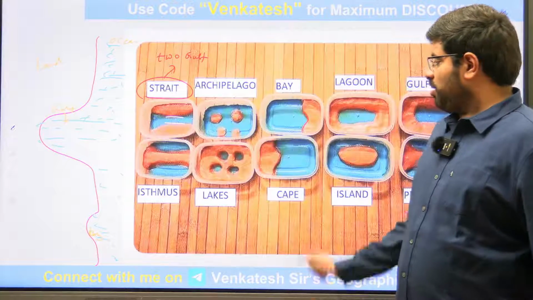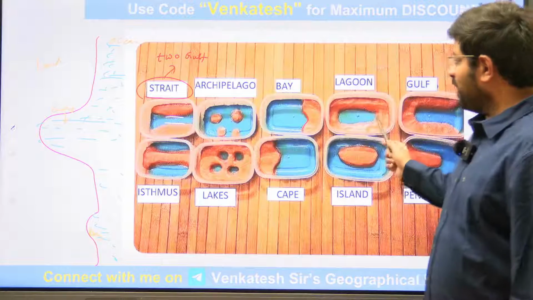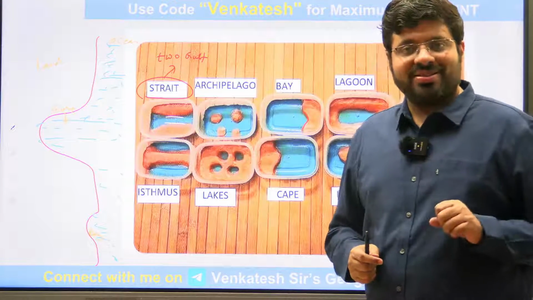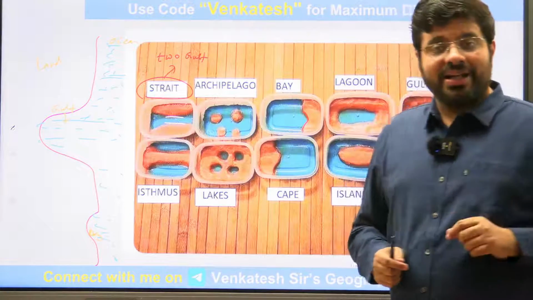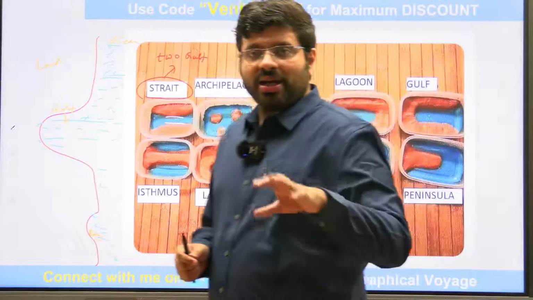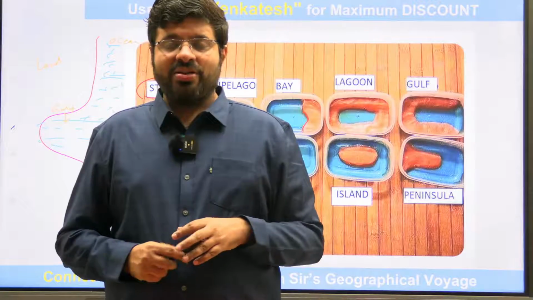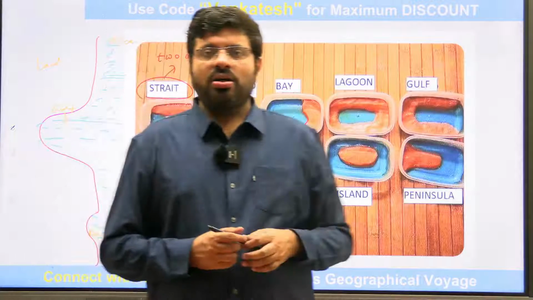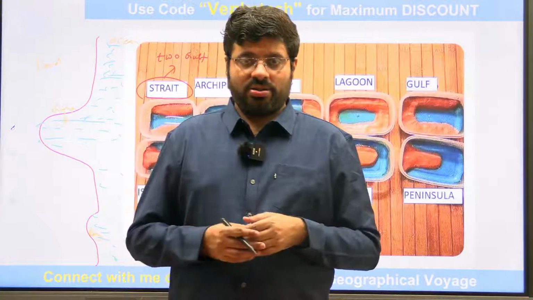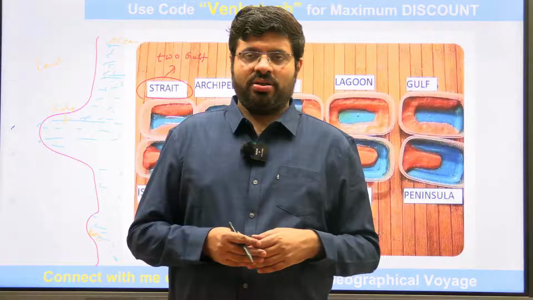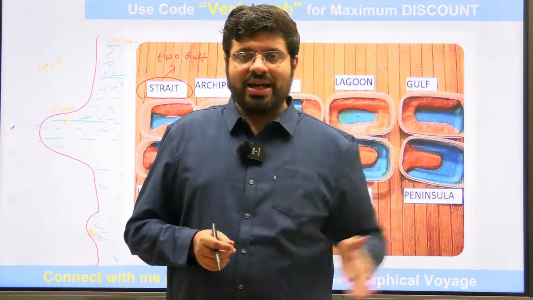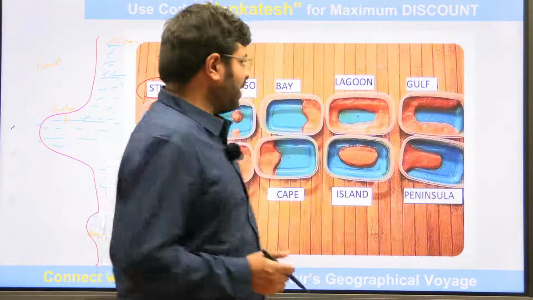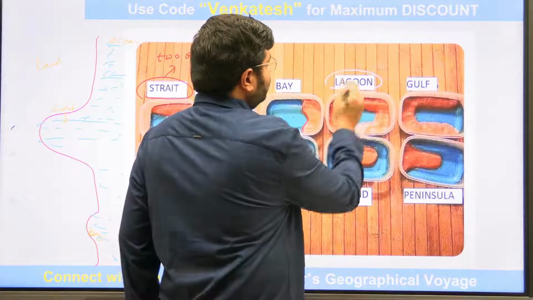Then you can see this is a bay, this is a lagoon. What is a lagoon? Kerala backwaters, right? You will find Chilika Lake, you will find the Sriharikota Island, and you have the Pulicat Lake over there. Those are lagoons. What are lagoons? They are narrow bodies of water or lakes found near a coastland, separated from the sea by some land, some sandbar, something like that. You can see here, this is a lagoon.